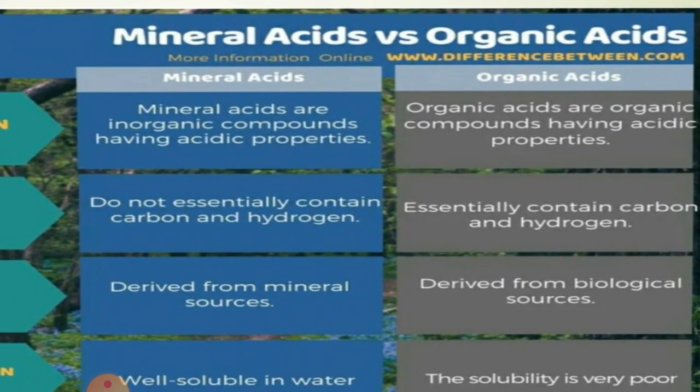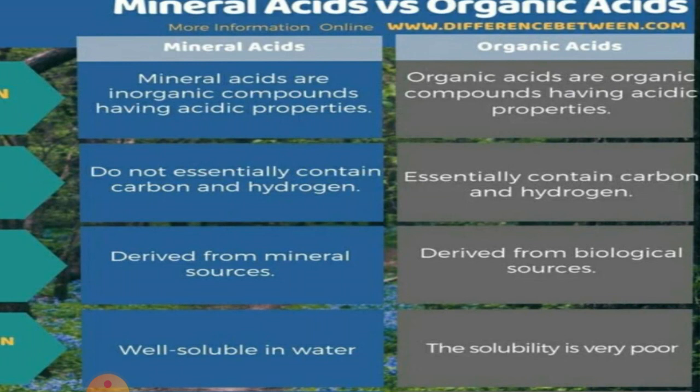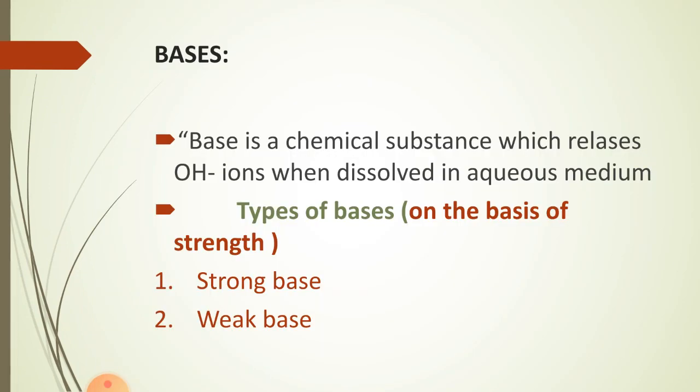Look at the differences between the mineral acid and the organic acid. Mineral acids are inorganic compounds having acidic properties, while organic acids are organic compounds having acidic properties. Mineral acids do not essentially contain carbon and hydrogen, while organic acids will contain carbon and hydrogen. They are derived from mineral sources and biological sources respectively. Mineral acids are well soluble in water, while the organic acids are poorly soluble in water, so they will definitely be soluble in organic solvents like benzene, etc.